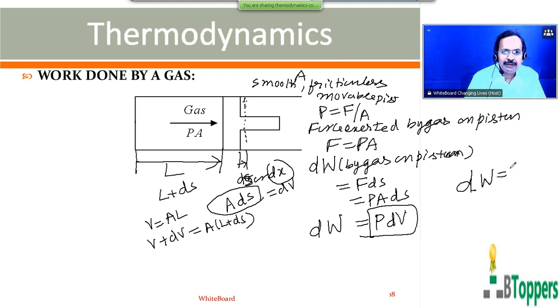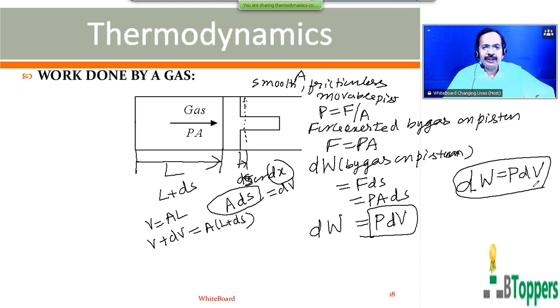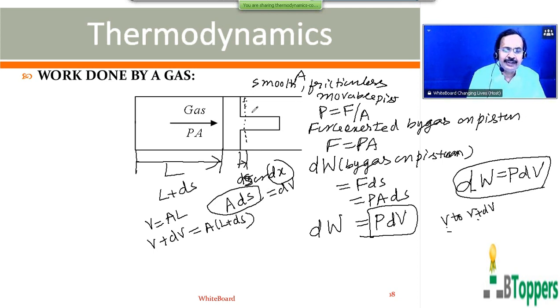So this is the general expression we write for calculation of work done by the gas in any process. The work done by a gas when the volume changes from V to V plus dV, starting with initial pressure P, is given by dW equal to PdV. That means here we assume the pressure to be nearly constant when the volume changes from V to V plus dV. So during the expansion of the gas, the force by the gas on the piston acts in the direction of displacement, so the work done by the gas on the piston is positive.